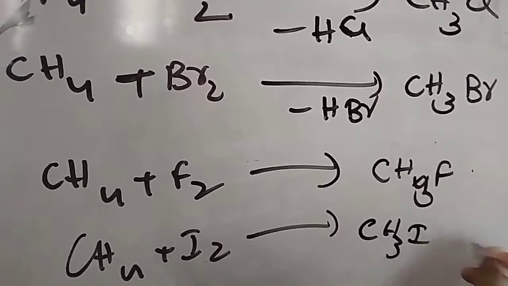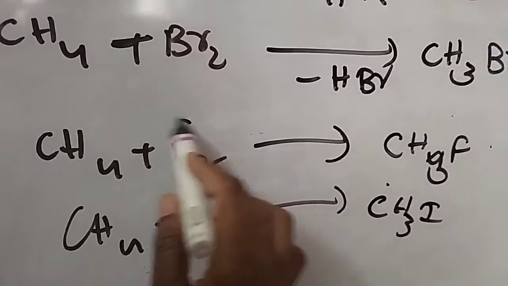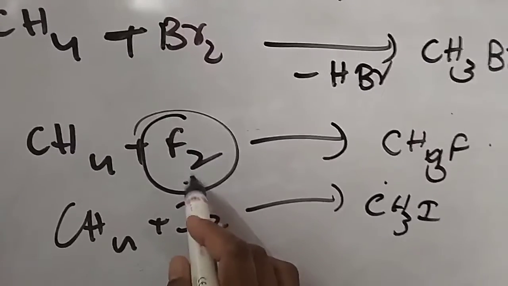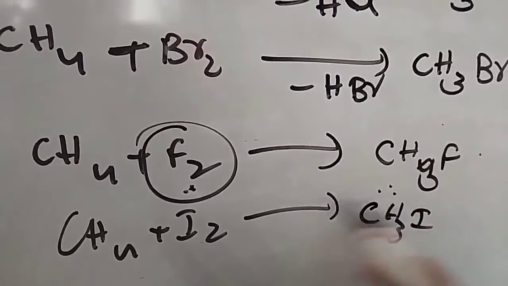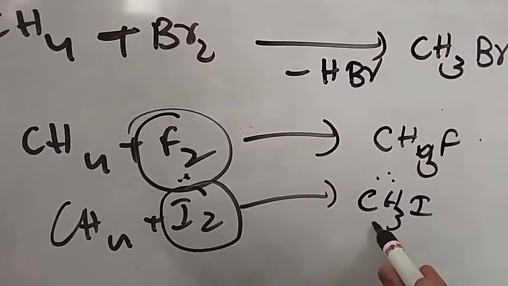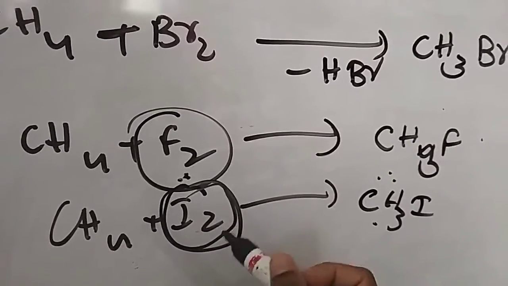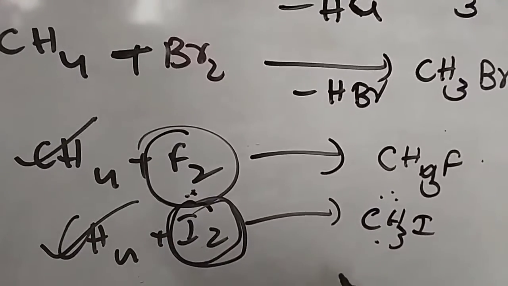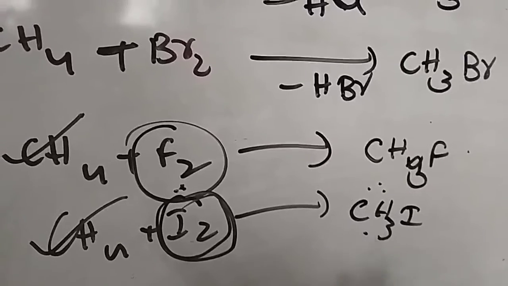These two are not easily possible without special conditions, because fluorine is highly electronegative and small, so directly forming CH3F gives some unnecessary products. Whereas with iodine also, instead of forming CH3I, it will give some unrequired products. So to avoid that, while applying fluorination and iodination, we have to apply some conditions.